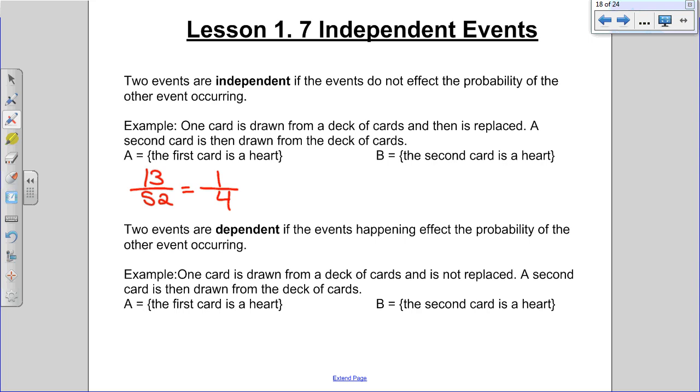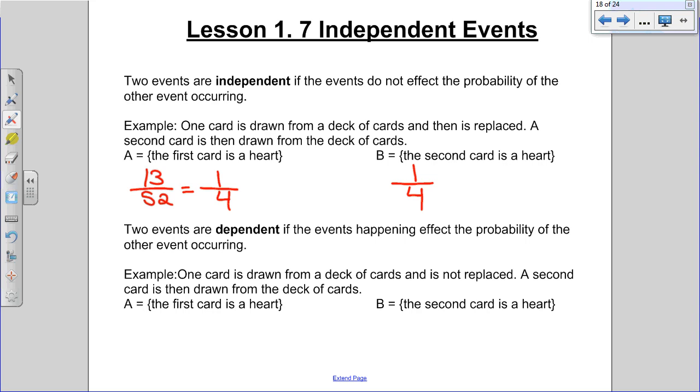So I drew out a card, I checked to see if it was a heart, I had a 1 in 4 chance, I put it back in there, and then I drew another card. Event B is the second card is a heart. What's the probability I draw a heart the second time? Still 1 out of 4, it's the exact same thing. These events are independent of each other because it didn't matter what happened in the first event. This had no effect on the second event, correct? It was like a brand new deck of cards.